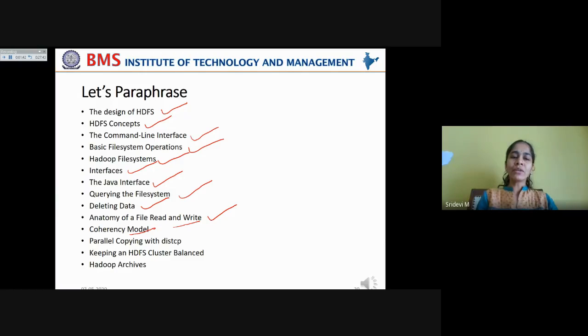And finally, we have seen coherency model, how it provides visibility to the reads and writes to a HDFS cluster, and parallel copying using DistCp, how data can be copied across the clusters using DistCp program, and how to keep an HDFS cluster balanced by distributing the job across maps equally, and Hadoop archives, how we can create Hadoop archive files in order to store the historic data which is not frequently accessed.